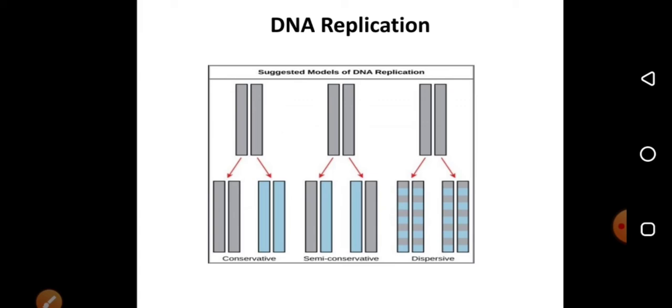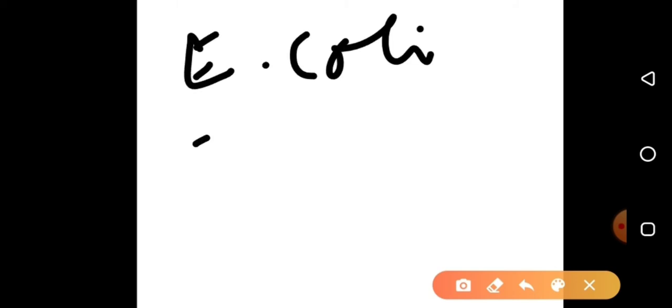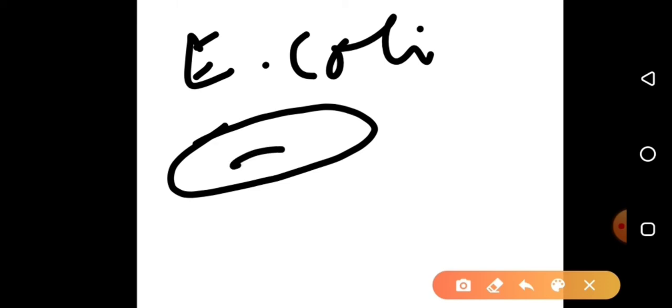So how did they prove it? That's an important thing. In 1958, Matthew Meselson and Stahl gave experimental proof. They designed an experiment to prove that DNA replication is semi-conservative. For this experiment, they took a humble bacterium called E. coli, Escherichia coli, which is rod shaped. They took this bacterium and then did the experiment.